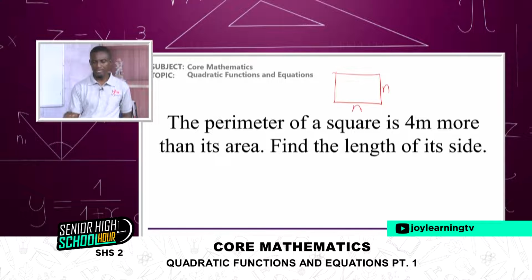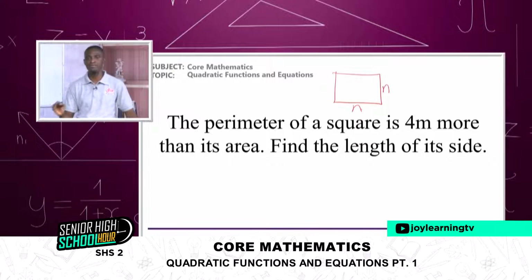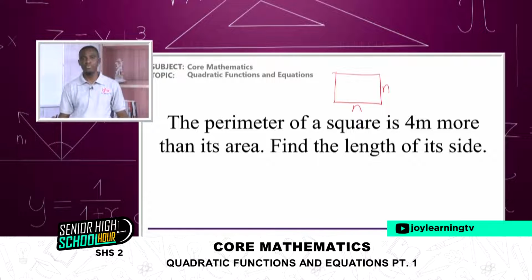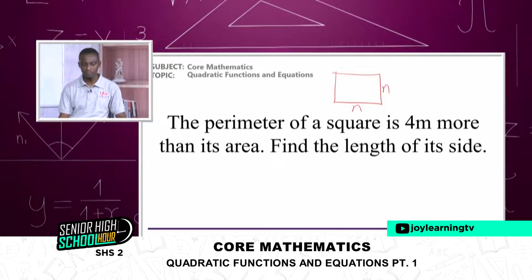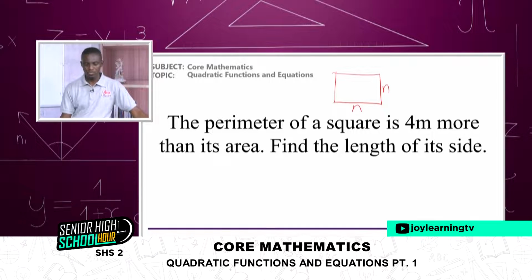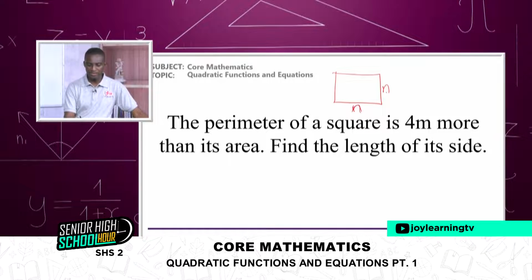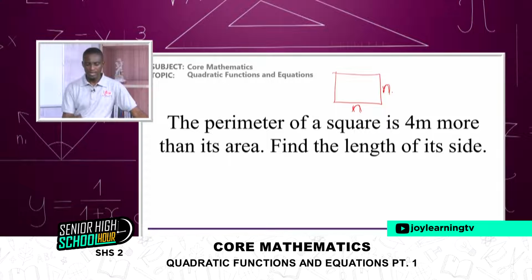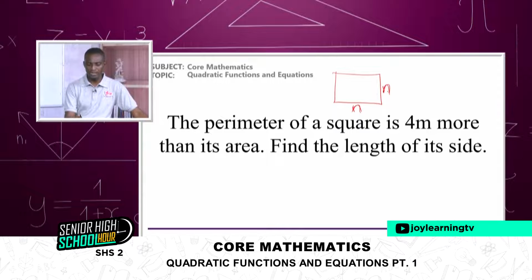Here also will be n, because we know a square is a plane figure, a quadrilateral, that has all sides equal. And so here is our n. The perimeter means adding all the sides, so if I add n plus n and so on, I have 4n.